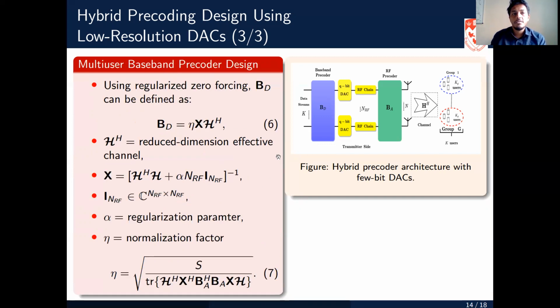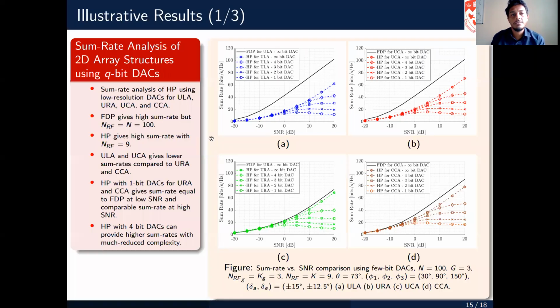So we can design the baseband precoder BD to reduce the multi-user interference. We are using regularized zero forcing, which is based on channel inversion. Here we have alpha, which is the regularization parameter, and eta is the normalization factor, which is used to satisfy the power constraint. Now I will present the illustrative results for the designed hybrid precoder using the low resolution DACs.